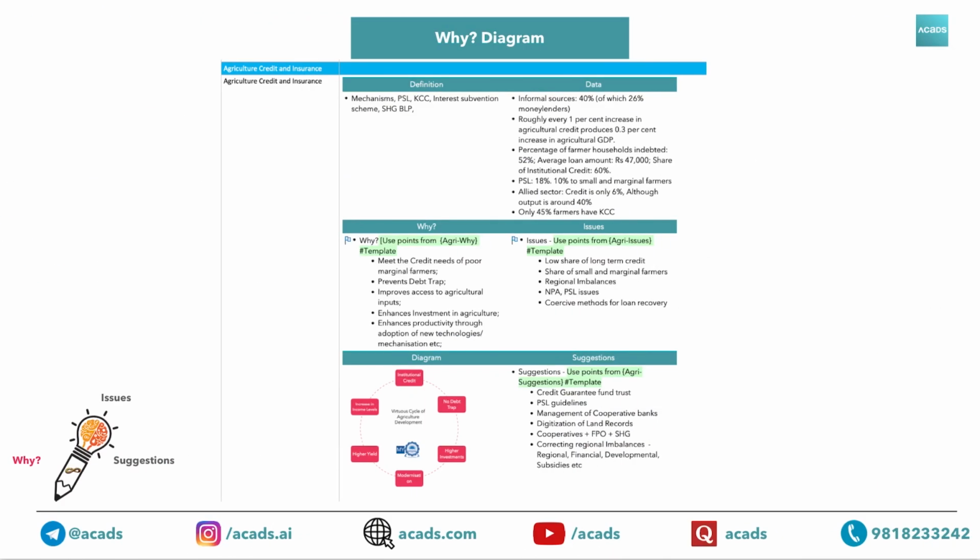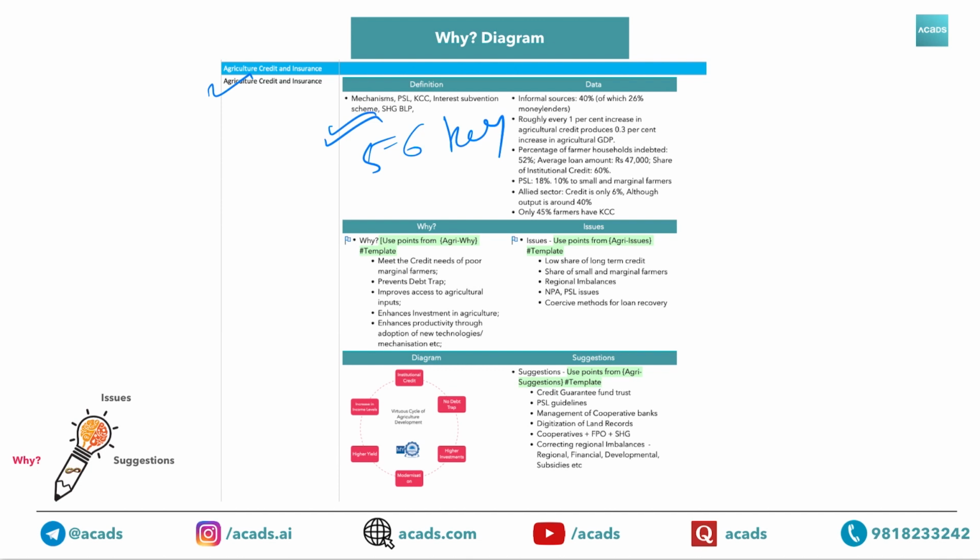So let me explain using one example. What is the topic we are looking at? This is agriculture credit. As I mentioned earlier, the definition, etc., we have covered in notes, like what are the mechanisms for agriculture credit: PSL, Kisan Credit Card, Interest Subvention Scheme, SHG, BLP. Please try to remember these 5-6 keywords, because these keywords are very basic, but the problem arises when you have to actually write the answers. You won't be able to recall what is KCC.